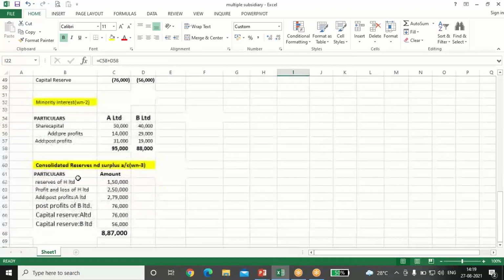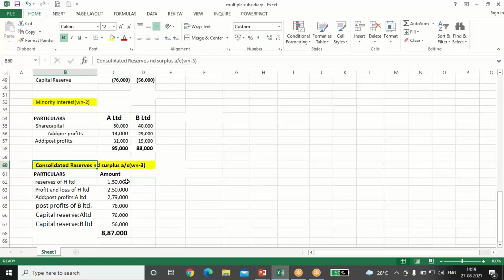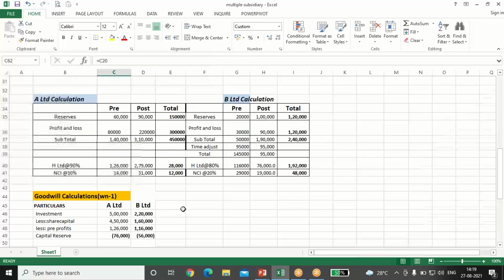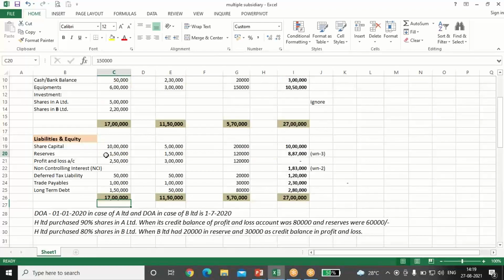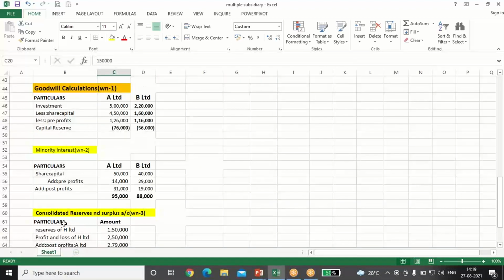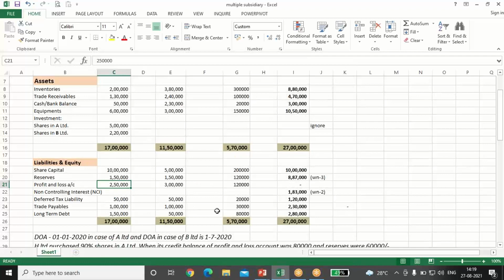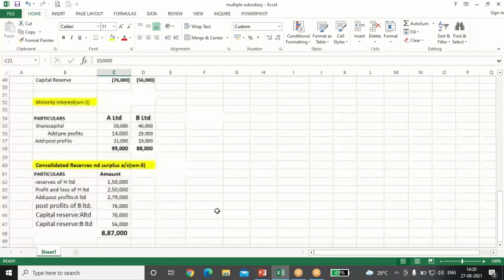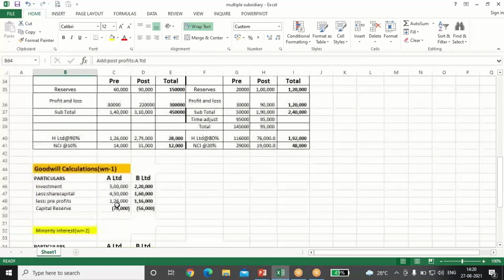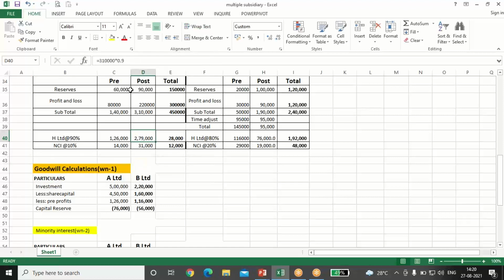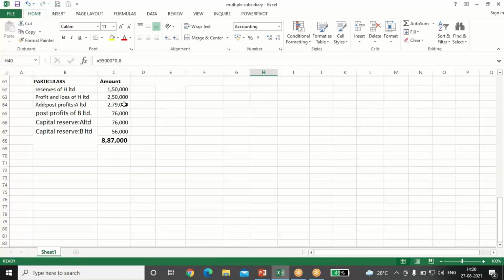Okay. Now we'll do the calculation of consolidated reserves and surplus. Reserves of the holding company is 150. Reserve and profit and loss of the holding company is 250. So after that we'll add the post profits which you have already calculated. There's 279 from A Limited and 76,000 which you have received from the B Limited. So 279 profits from A Limited, post profits of B Limited 76,000.